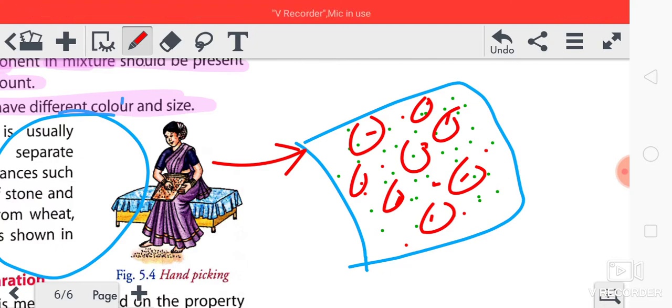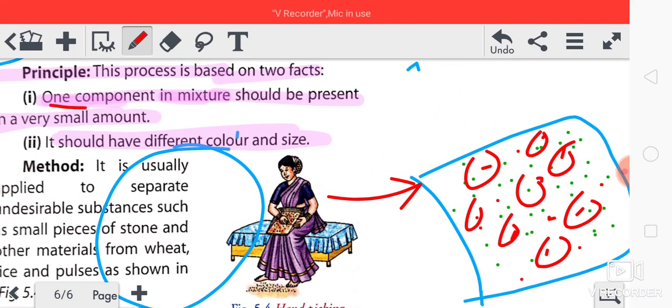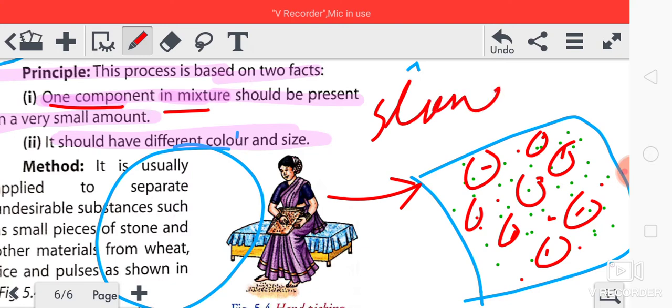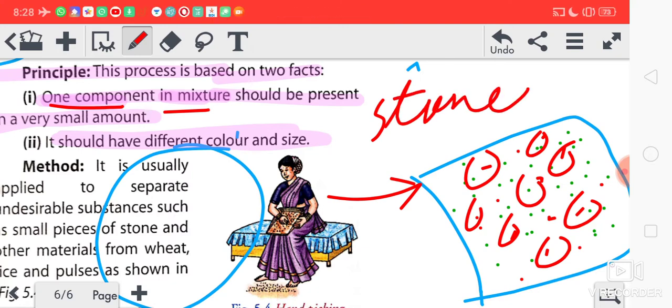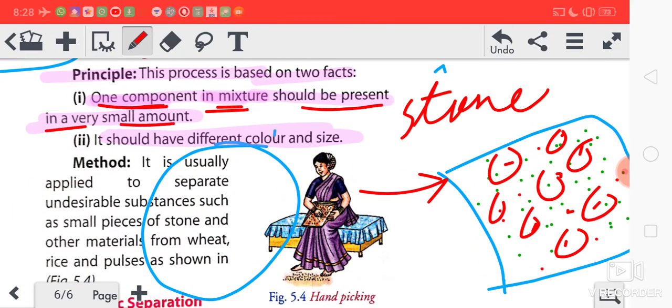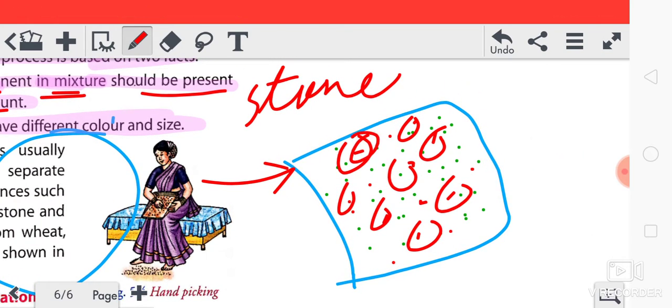Why is she able to separate these components? Because one component in the mixture, this is the mixture of unwanted particles and the grain. Unwanted particles can be stones, small pieces of stone, kankad, balu, all this. So one component in the mixture should be present in a very small amount. These unwanted particles are in small amount, isn't it?